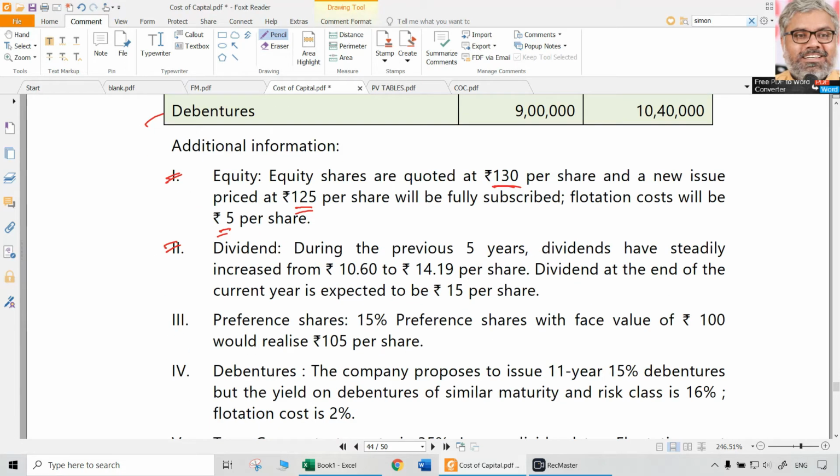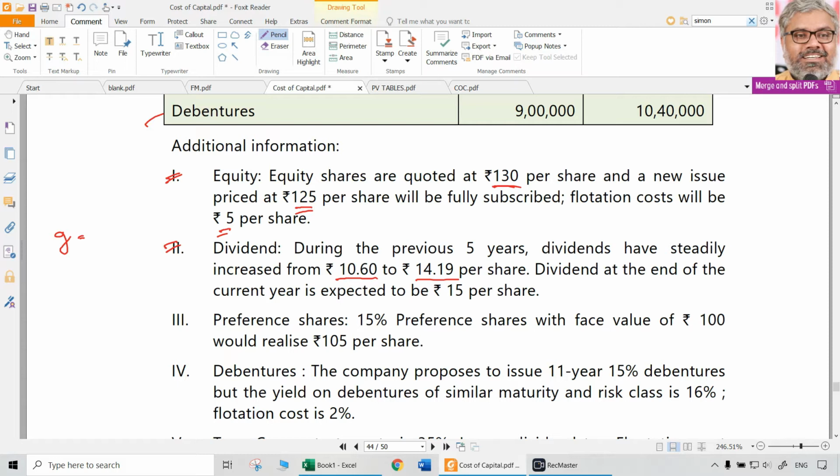Then dividend. During the previous 5 years, dividends have steadily increased from 10.6 rupees to 14.19 rupees per share. That means there is growth in dividends. This information is given to find the growth rate. Again, we can use the present value tables, looking at future value interest factors or compound factors.